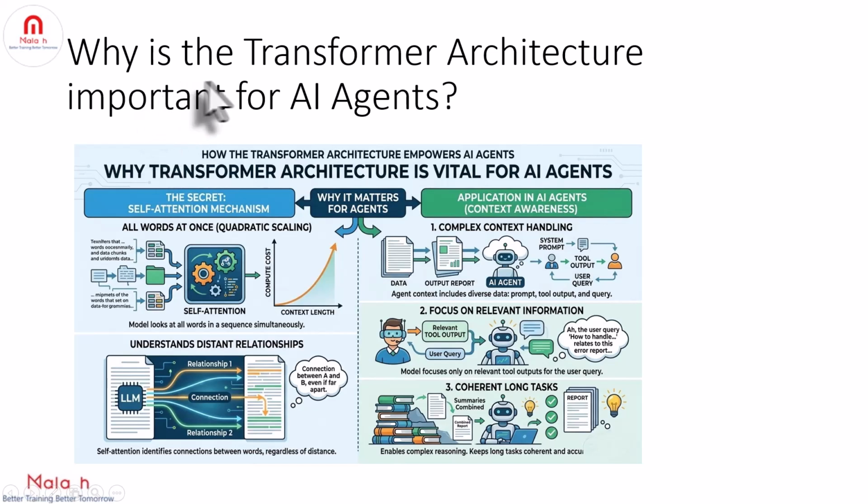Now let's understand why the transformer architecture is important for AI agents. The secret behind transformer architecture is self-attention. The self-attention mechanism lets the model look at all words in a sequence at once, and it understands relationships between words even if they're far apart. Okay? And why does it matter for agents?